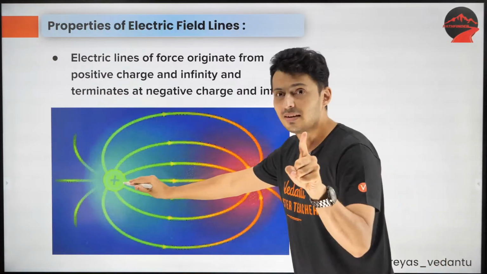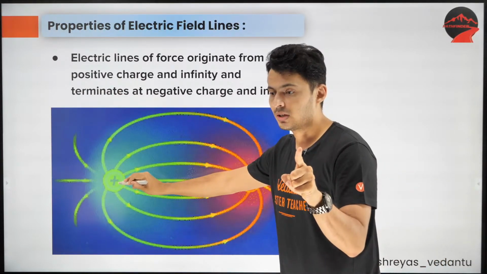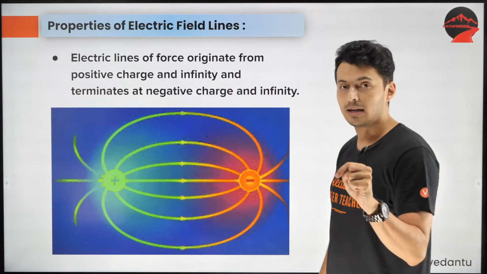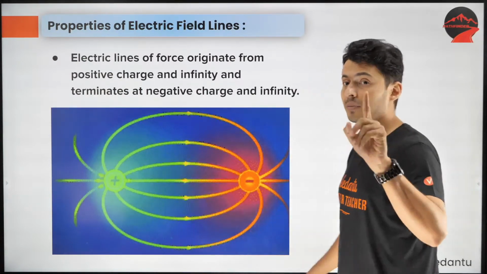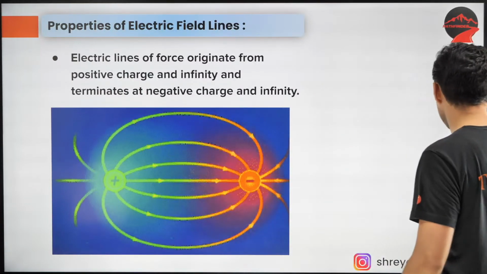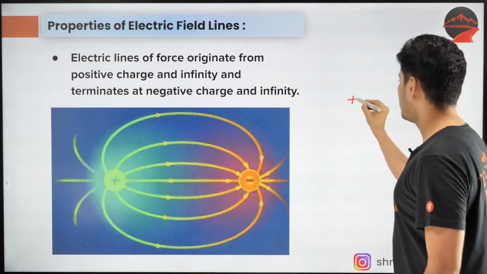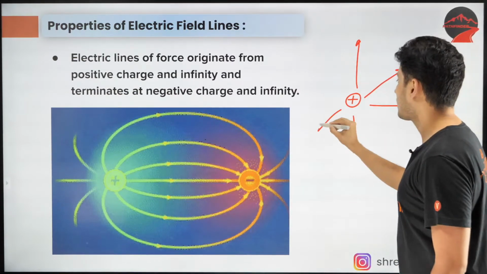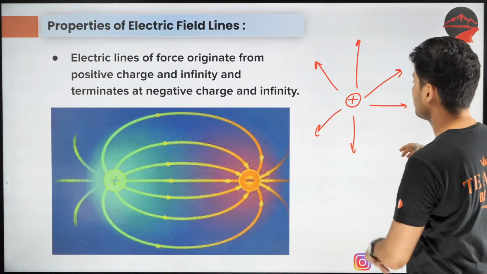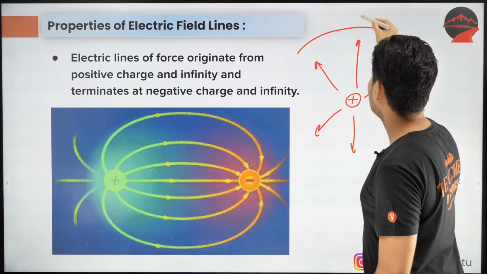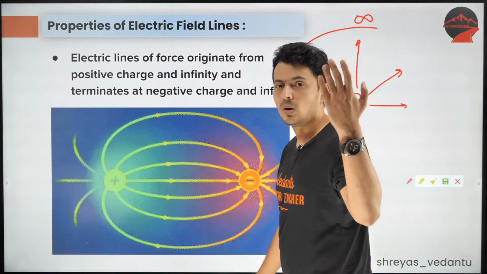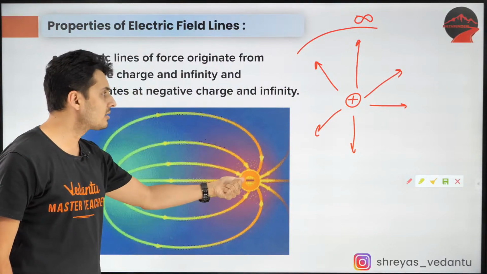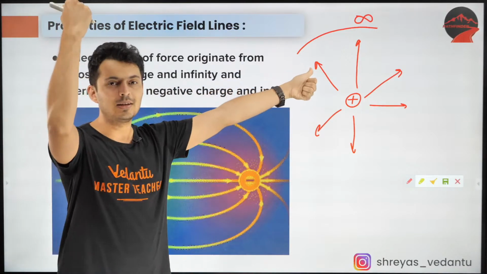You can see the field lines originating from positive charge, and yes, you can also see the field lines terminating at negative charge, but there is another option. For just a single positive charge, where do the field lines terminate? They terminate at infinity. So that is also an option. Understand, the field lines can either terminate at negative charge or they can end at infinity.